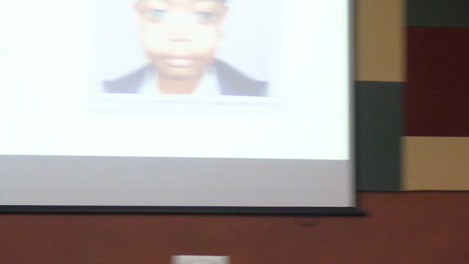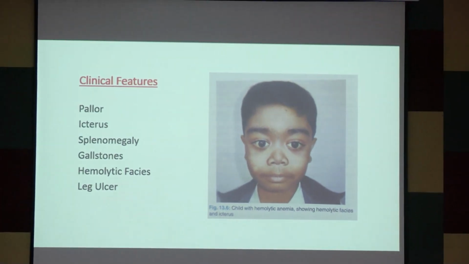Pallor will be there in every patient, but other features are not. Icterus and gallstones we will get in patients of hereditary spherocytosis. Okay. Hemolytic phases, we all know we will get in thalassemia. Here is the picture of hemolytic phases.